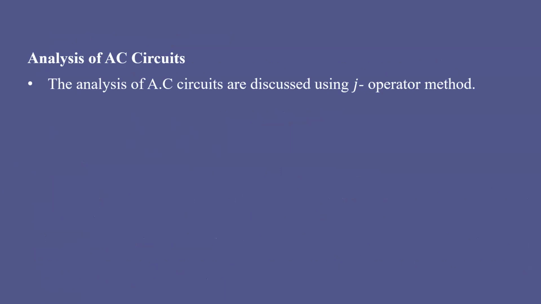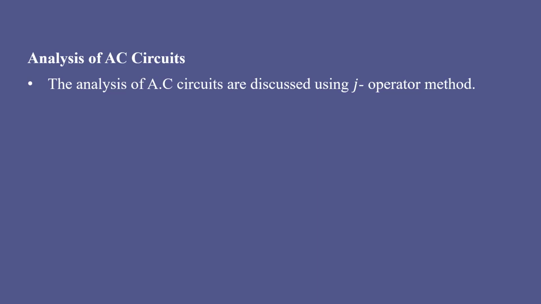Okay, so J operator method is basically the complex number operator method. J is a complex number. In mathematics, you might have come across the I. I means it is a complex number. What is the value of I? I is equal to square root of -1. You can represent the complex number as Z is equal to cos theta plus I sin theta. That is one complex number.